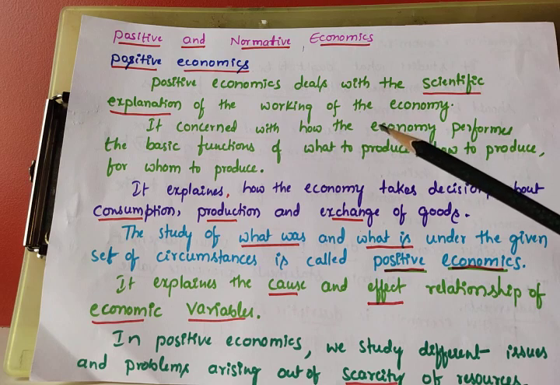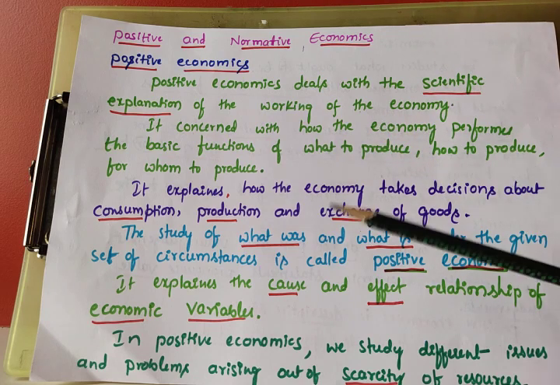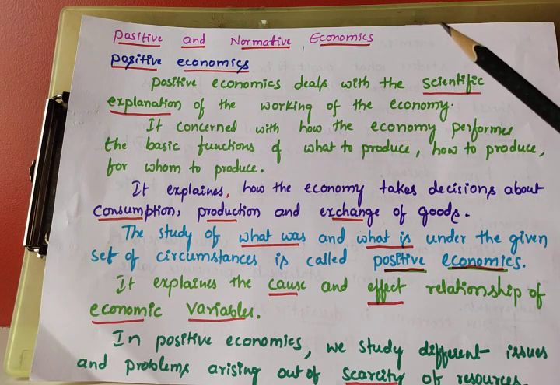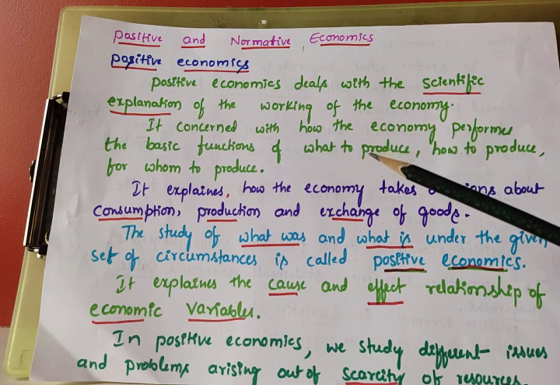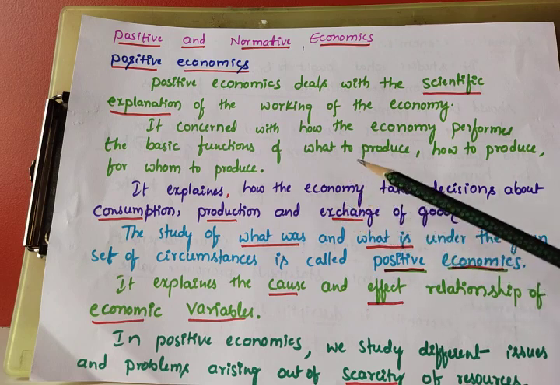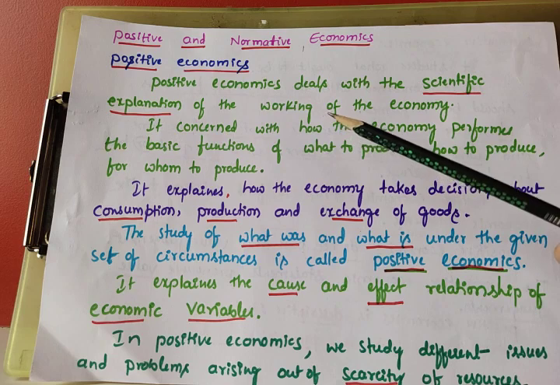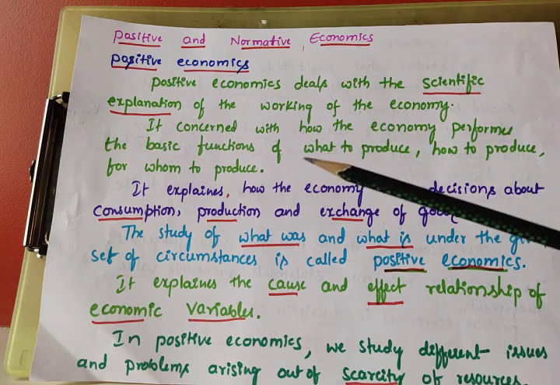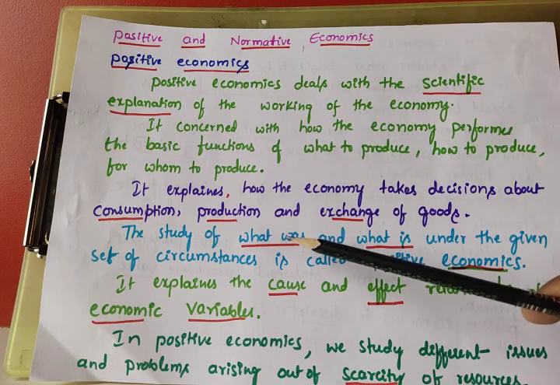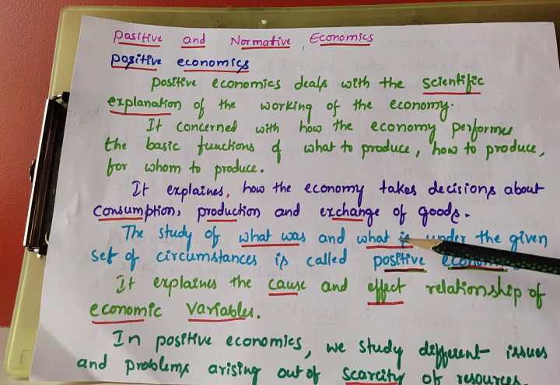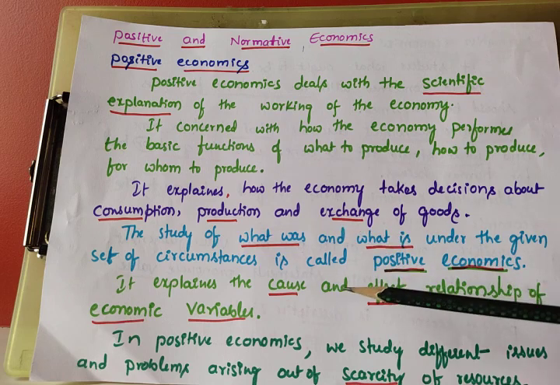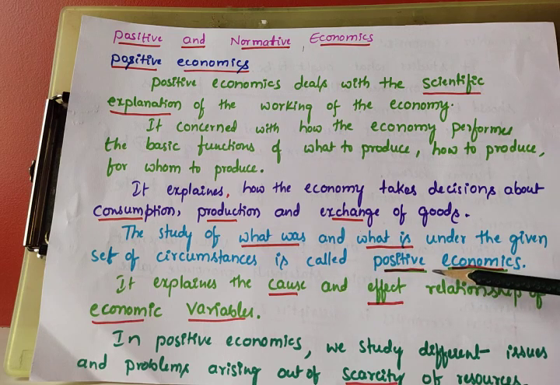According to a few economists, economics is a positive economics. According to a few, economics is a normative economics. That's why we are discussing this. Positive economics explains only how the economy takes decisions, how it performs, how it works: the study of what was, what happened, and what is the present situation, under the given set of circumstances. This is called positive economics. Very important.